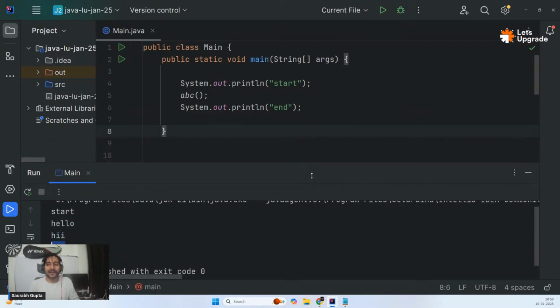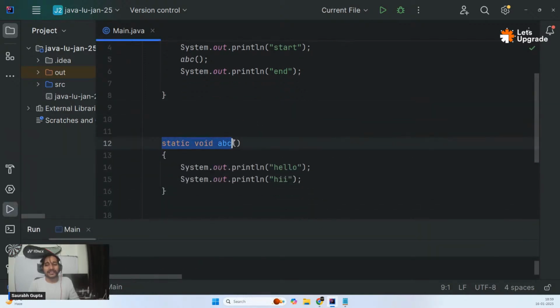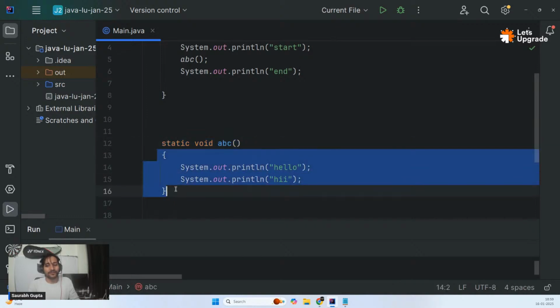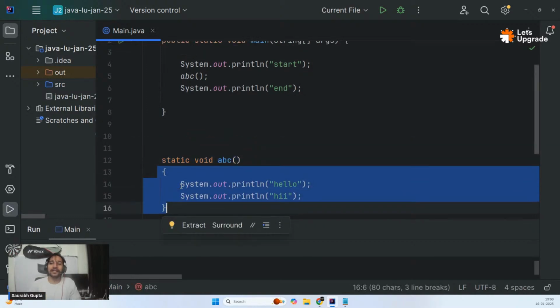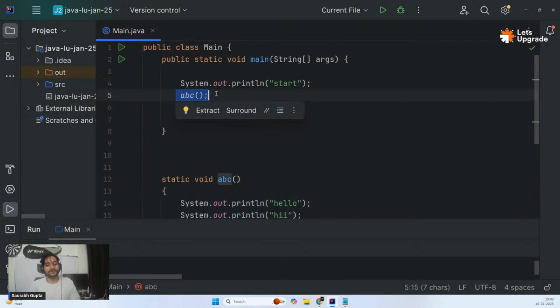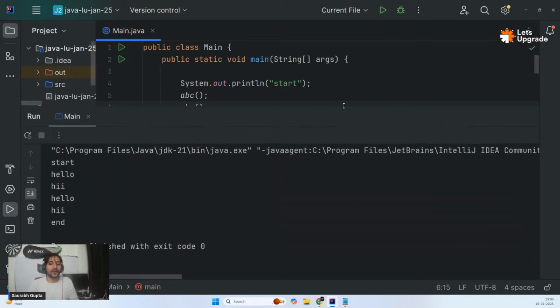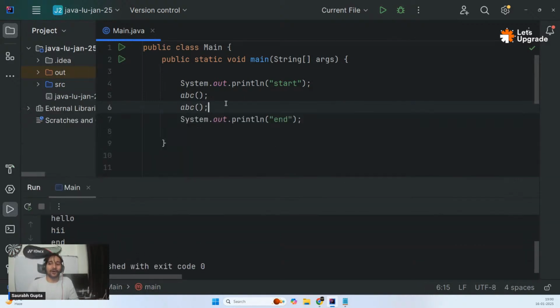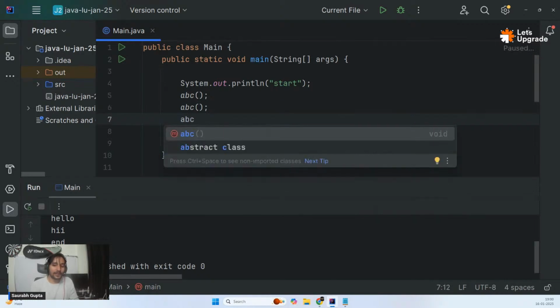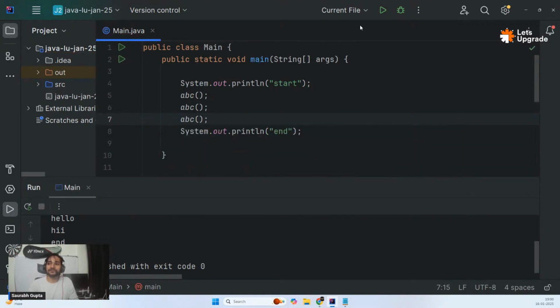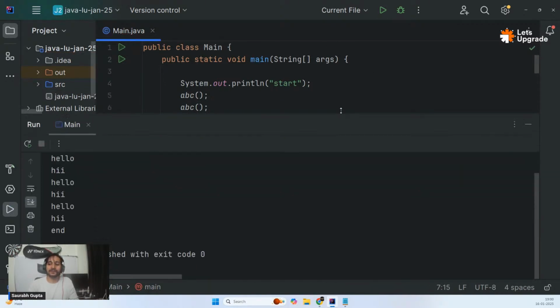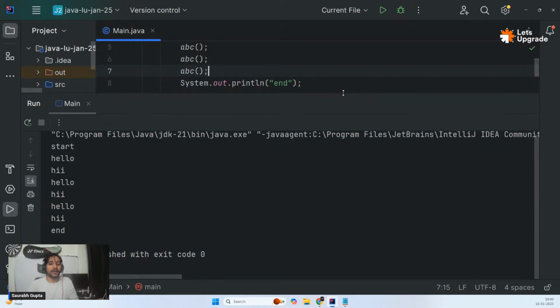So very simple, guys. A function is nothing but a block of code which you can write and keep separately, and wherever you need, you can just call it. I can also call it multiple times. See, if I call it twice, the code will execute twice: hello, hi, hello, hi. If I call it thrice, the code will execute thrice.